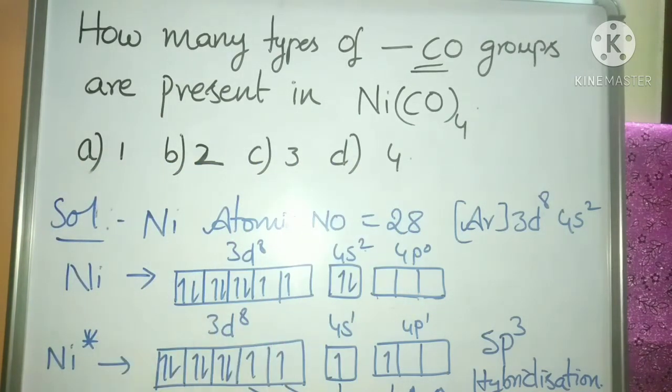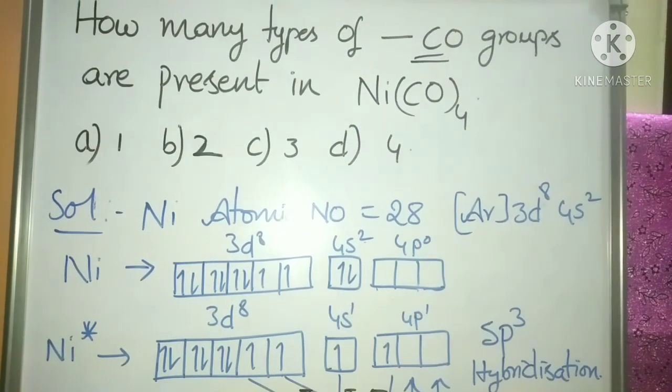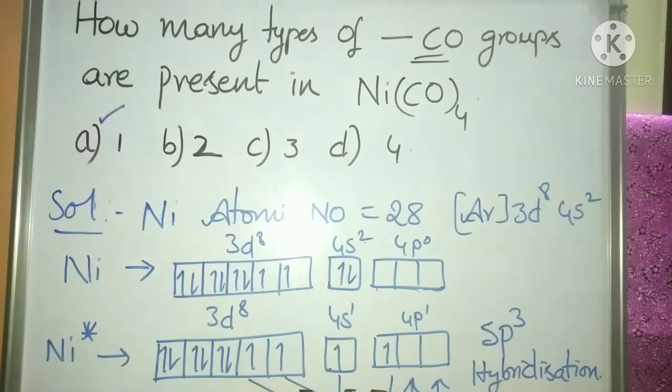Let us solve this. Before solving it from the concept, one logical answer is that most monomeric carbonyls contain only one type of carbonyl group. So option A is the right answer.